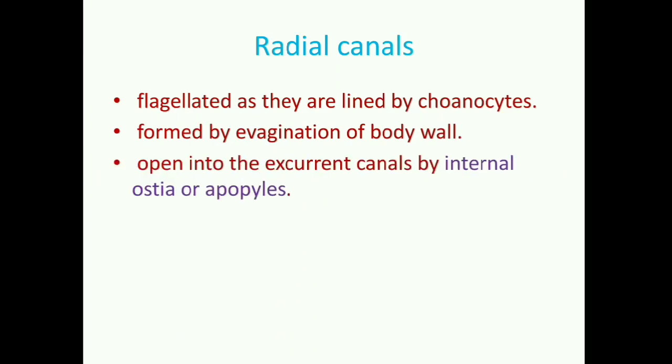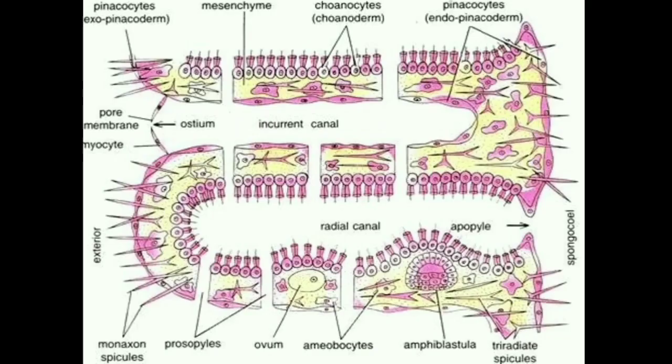So if we see one more picture, you see that there is a second type of canal. We are pointing with the help of an arrow. This canal is the radial canal, formed by evagination, that is outgrowth of the body wall. See the lining, they are covered by choanocytes, the flagellated collar cells, and their flagella beat to circulate the water current, and they are communicating with the incurrent canal by this aperture, which is shown by a downward arrow. This narrow channel we are calling prosopyle.